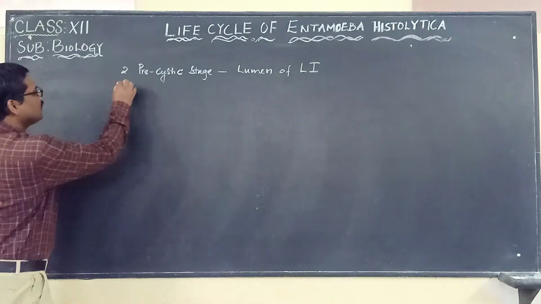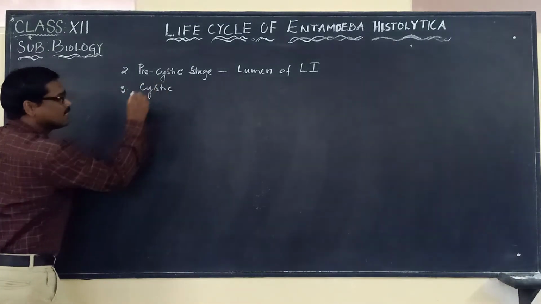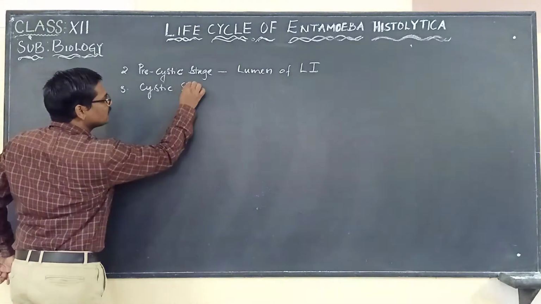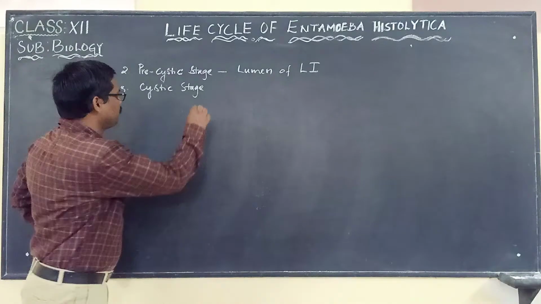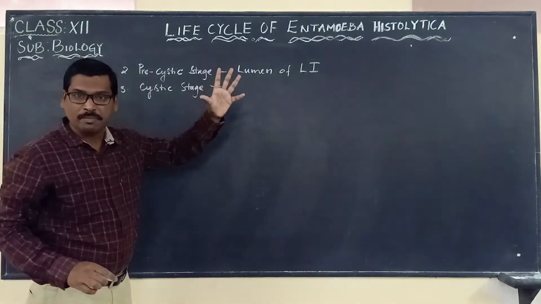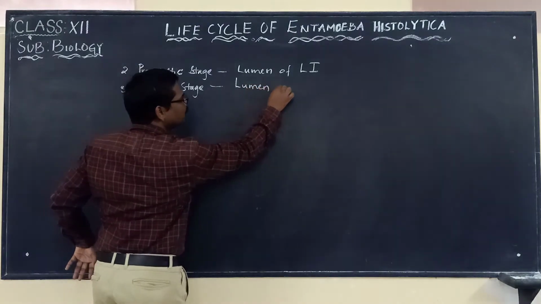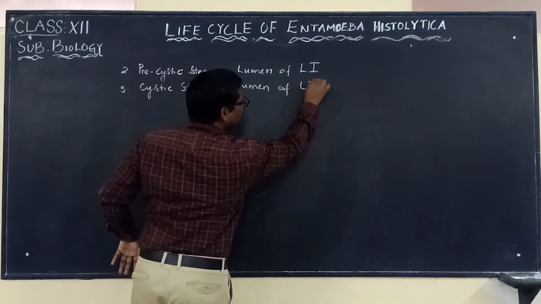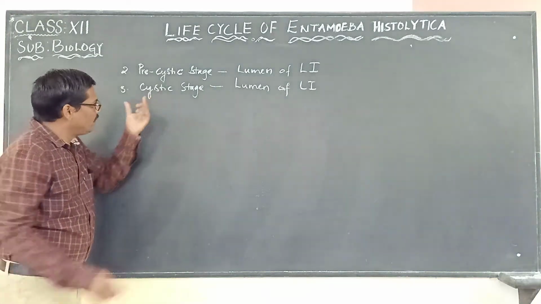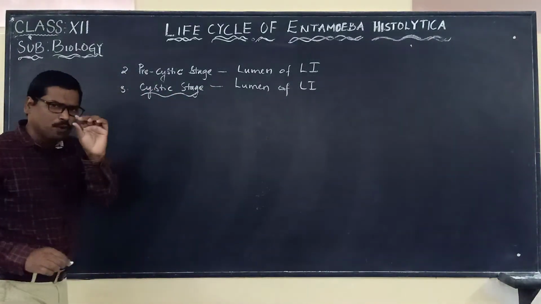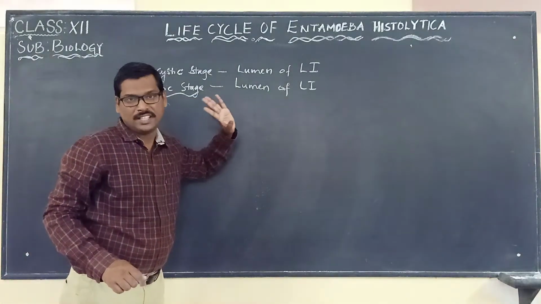Now, followed by the third one, we are going to look at the cystic stage. In the cystic stage, this Entamoeba histolytica is present in the lumen of the large intestine. Let us look at a few points regarding the cystic stage.